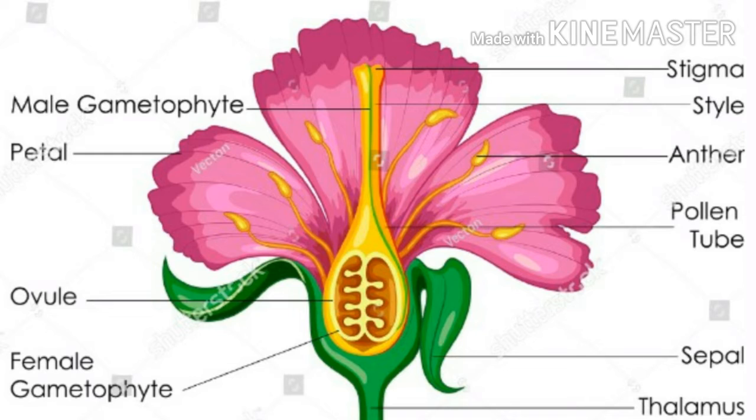The second part is the corolla. The corolla is the second outermost part of the flower, which is colorful and also attracts insects, the biotic living organisms, for pollination. The individual part of the corolla is called a petal.